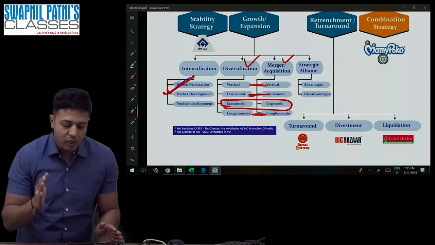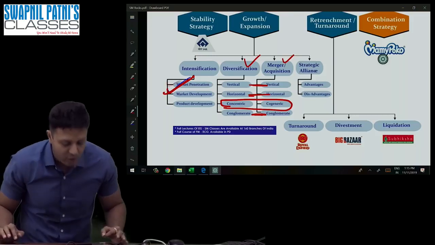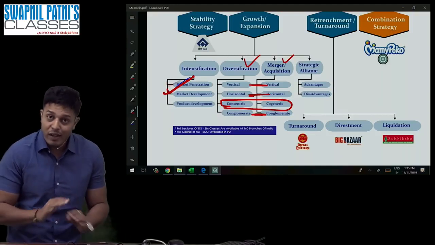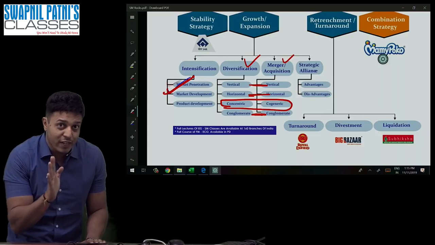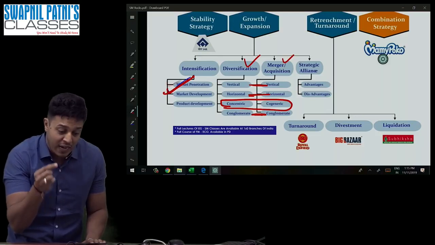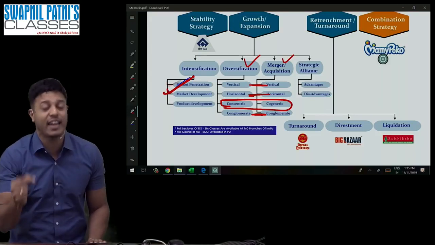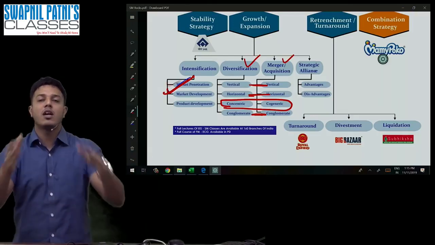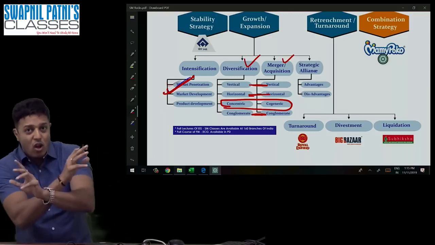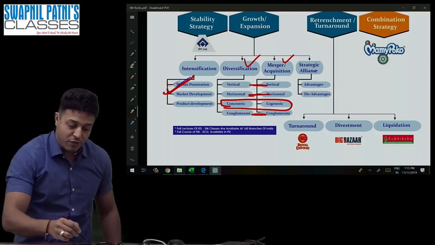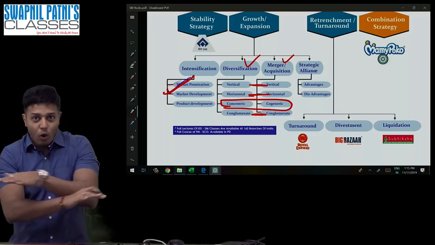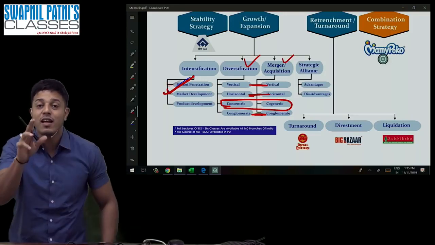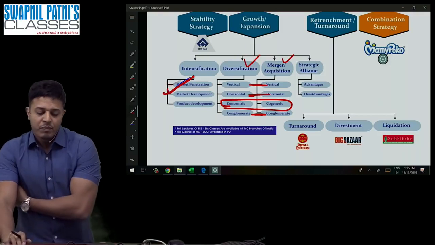There are 4 parts for diversification. Merger also gets divided into 4 parts. Points 1, 2, and 4 remain the same, but point number 3 is totally different. The name of point number 3 under diversification is concentric, and under merger it is co-generic. So make sure you remember: vertical, horizontal, concentric, conglomerate is diversification. Vertical, horizontal, co-generic, conglomerate is the merger. Okay.